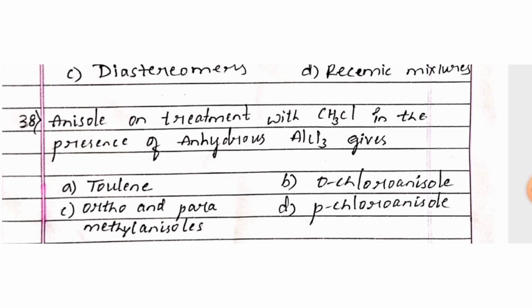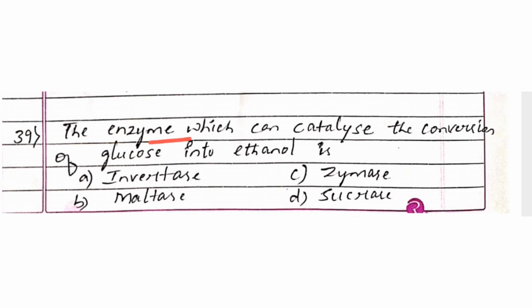And the right answer is option C, ortho and para-methyl anisoles. Next one, the enzyme which can catalyze the conversion of glucose into ethanol is option A, invertase; option B, maltase; option C, zymase; option D, sucrase. And the right answer is option C, zymase.